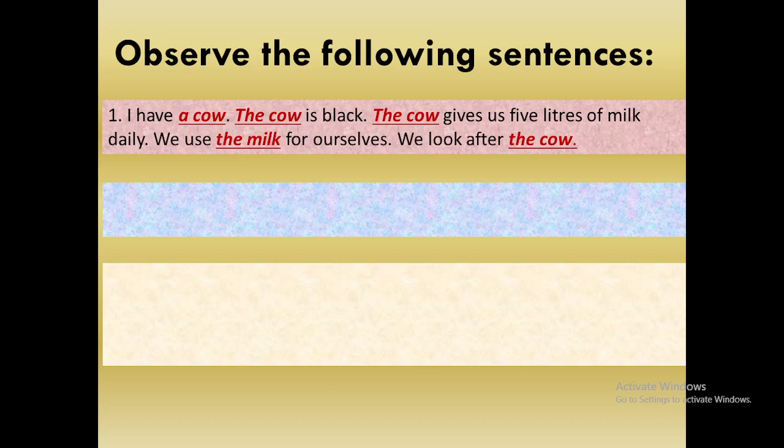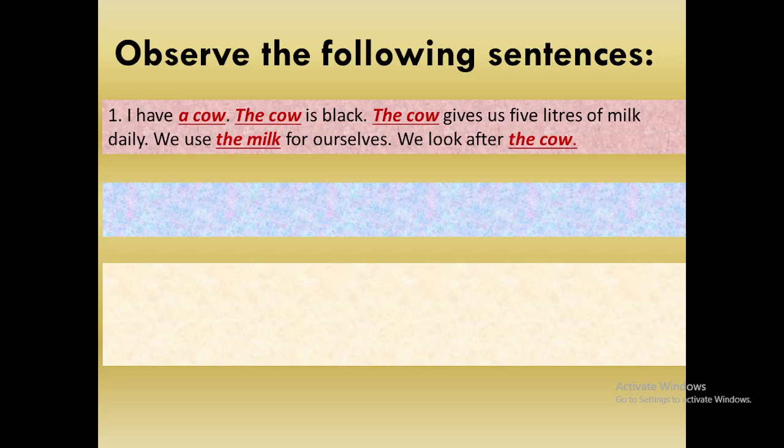The cow has been used for the first time in the first sentence, that's why we have used a cow. In the second sentence, the cow is not new to the speaker or to the reader, that's why there is use of the definite article. The cow is black. Again, the cow gives us 5 liters of milk. The cow is not new to the sentence, that's why there is use of the definite article.